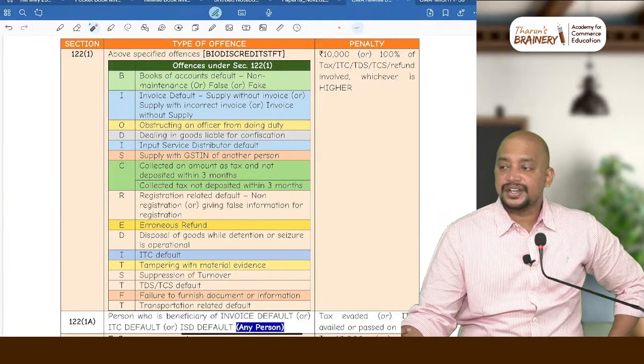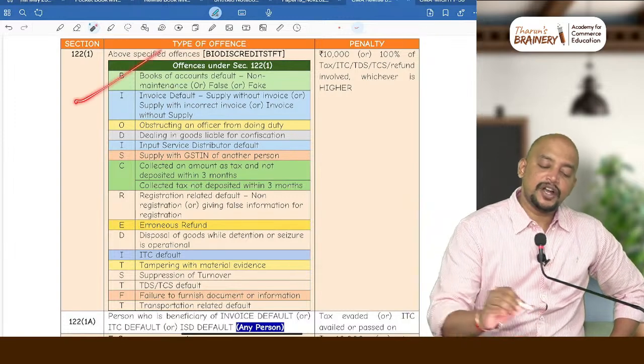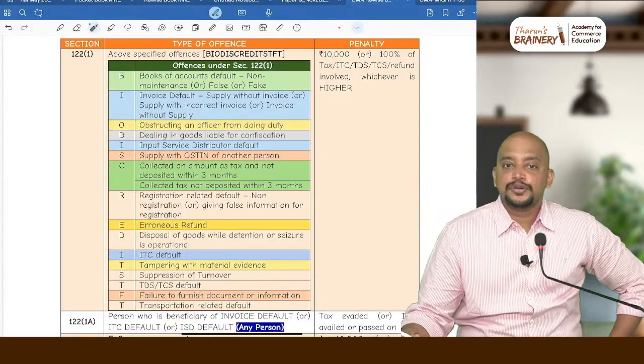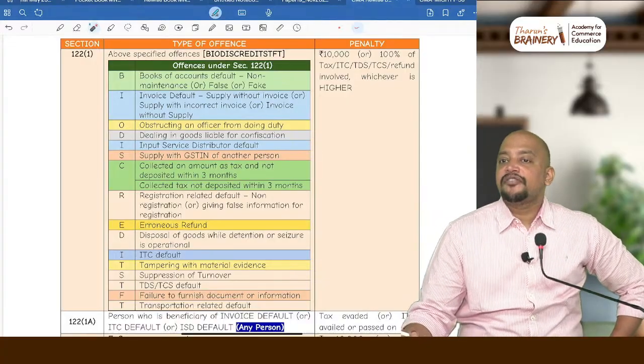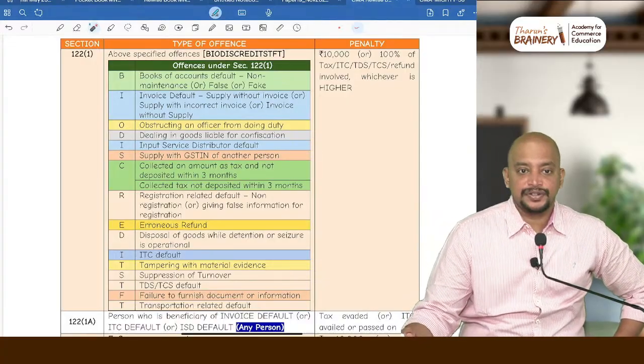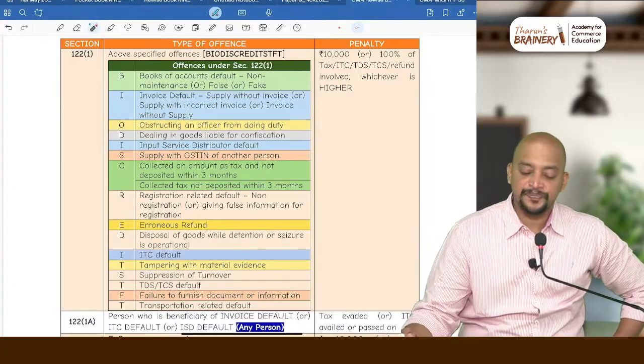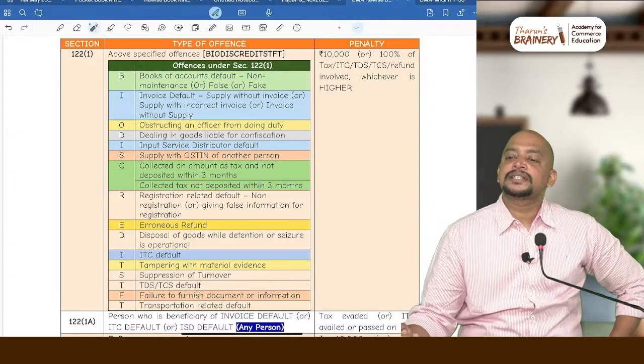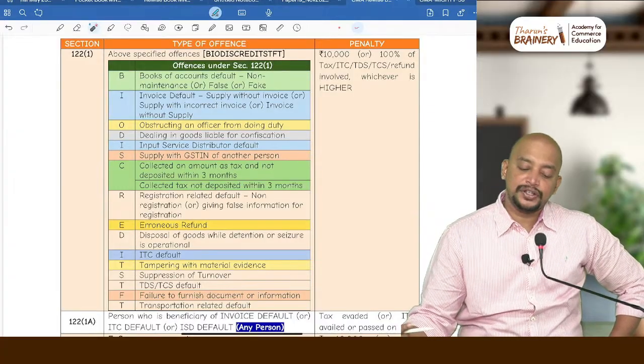Bio discredits TFT. What is that B? B for books of accounts default. Books of accounts default means not maintaining the books of accounts, or maintaining false books of accounts or fake books of accounts. That is known as books of accounts default. Then I for invoice default. Invoice default means invoice without supply or supply without invoice.